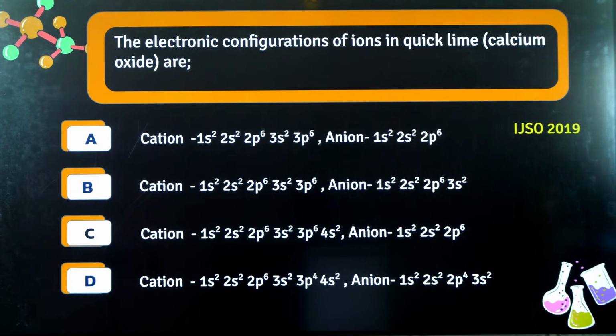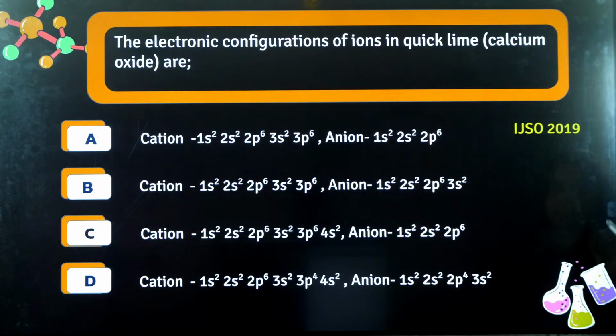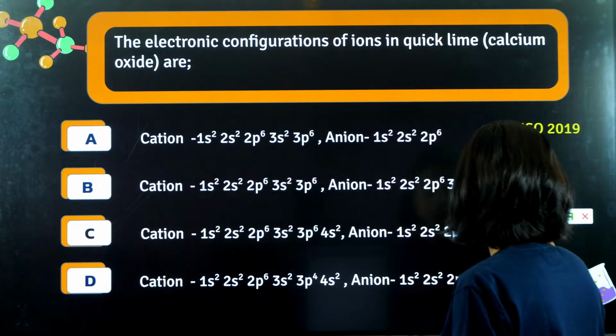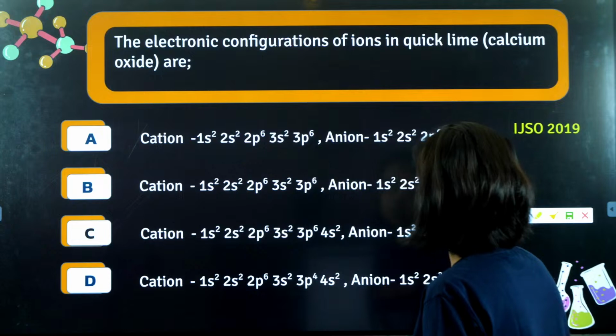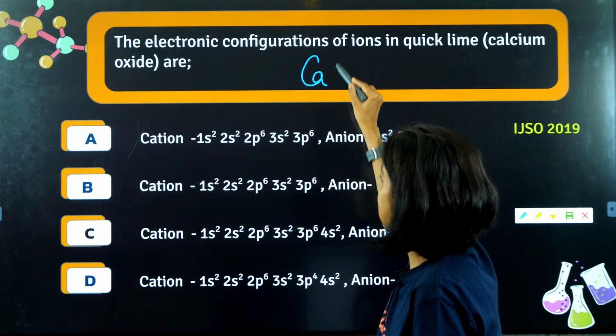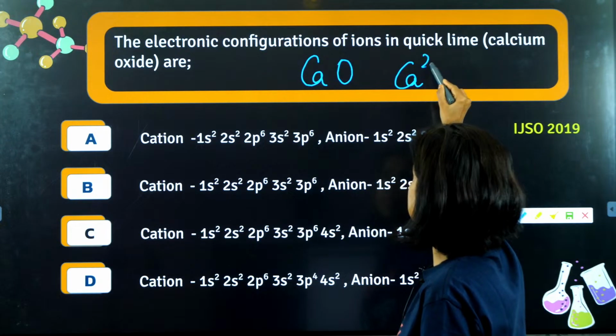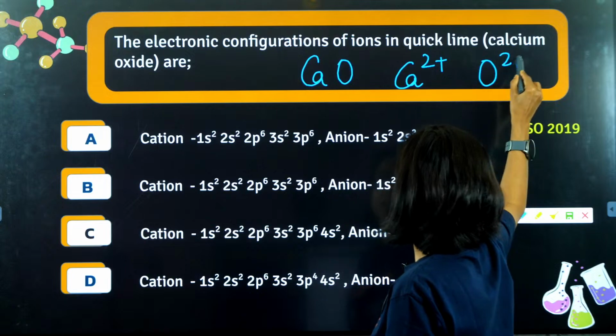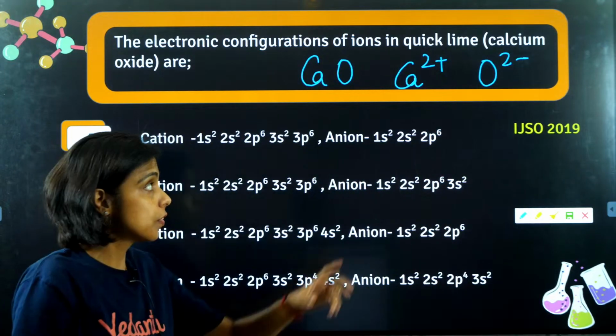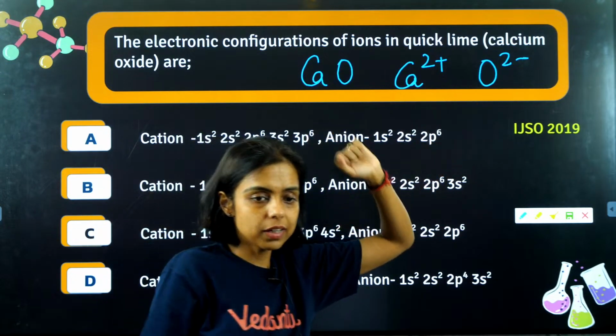Now an IJSO question. Quicklime is calcium oxide. Please, this is International Junior Science Olympiad, the last stage. Quicklime is CaO. That means calcium ion is there and oxide ion is there, and you are supposed to tell the configuration of cation and anion. Quickly, let's see.